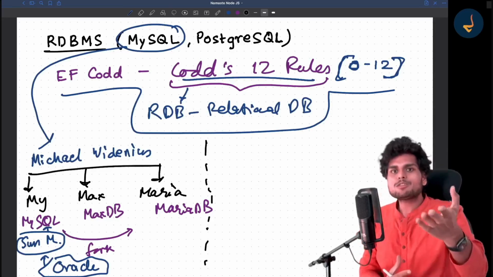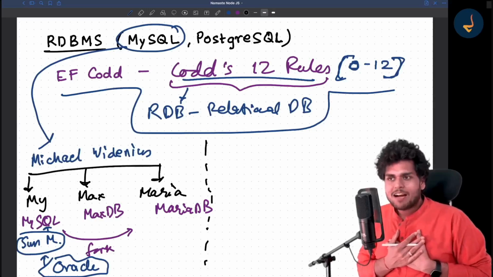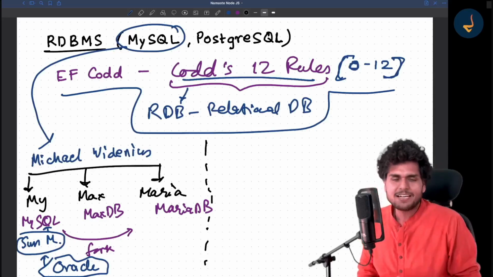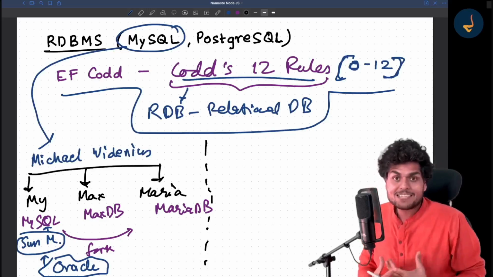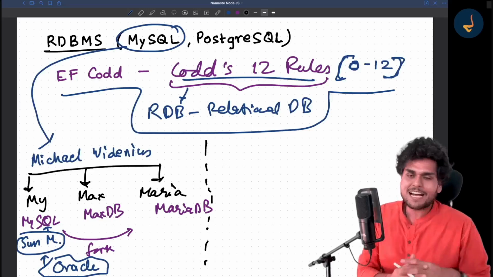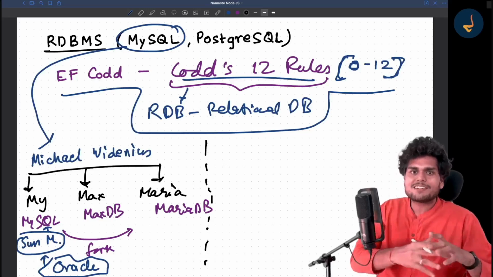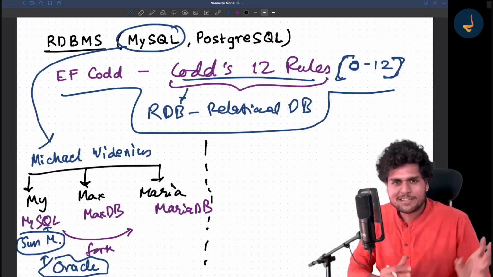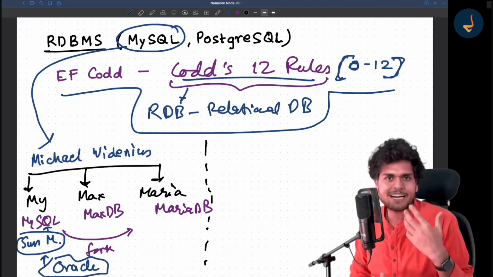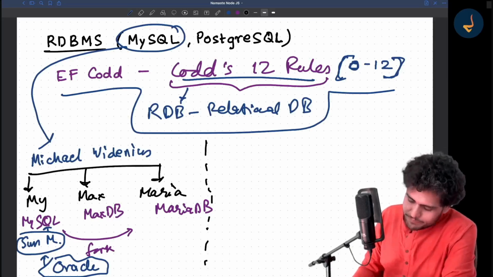So I also urge all my students to be curious, right? Just like I am curious, and curiosity has taken me to great places. Being curious has helped me a lot in my life, and that is what I would request you to be. Be curious, ask a lot of questions to the internet. Now you have access to the internet, to ChatGPT and all the AI. Ask a lot of questions, ask good questions, get answers, and that is what will increase your knowledge. Okay, so that is my humble request.